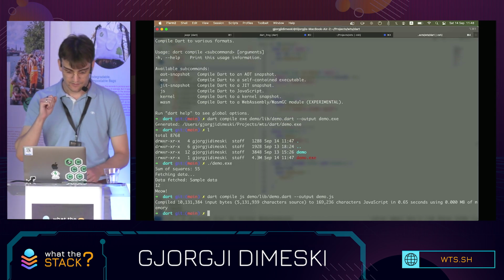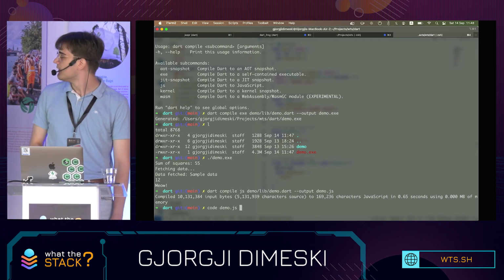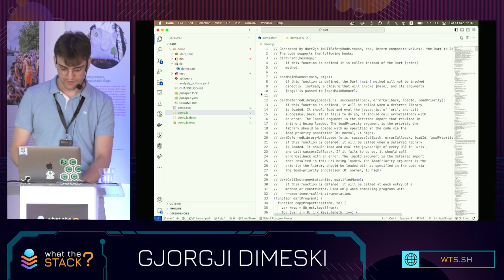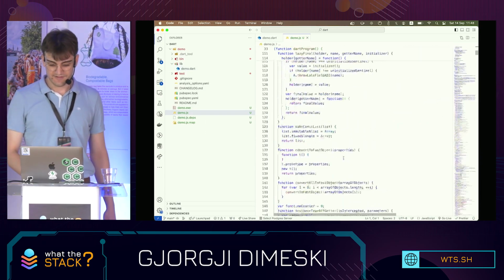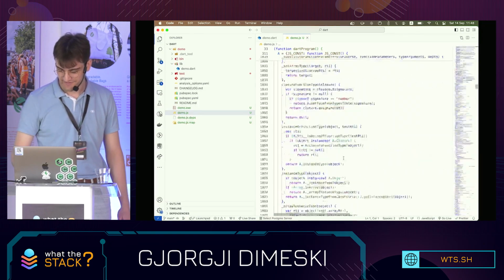Now I'm gonna try compiling it to JS. It's gonna work, and it compiles. Let me open it so you can see how it looks. Is it open? No, I didn't press enter. Okay. So this is the compiled JS, a huge wall of text.